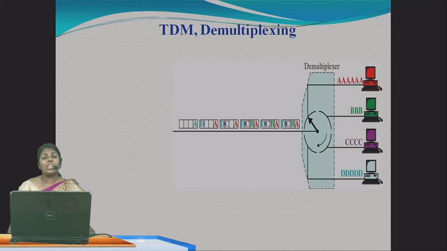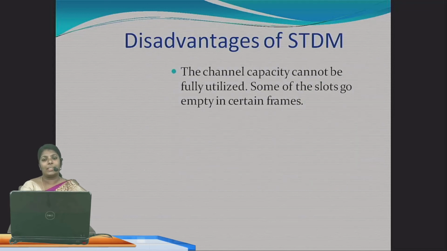Again, time division demultiplexing. Demultiplexing means what? You are dividing one signal into many signals, that is 1 to many. So you can see here only one signal is there, that is data, that we are dividing for many users. That is called TDM demultiplexing.